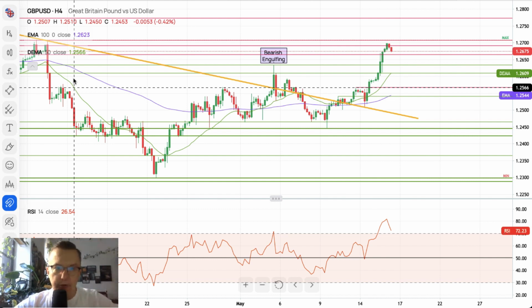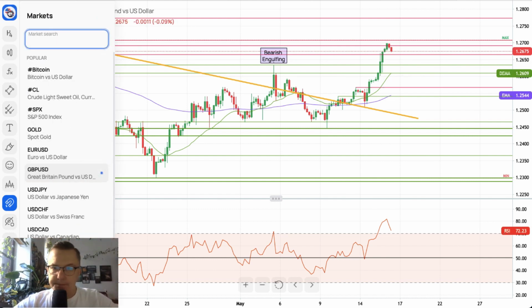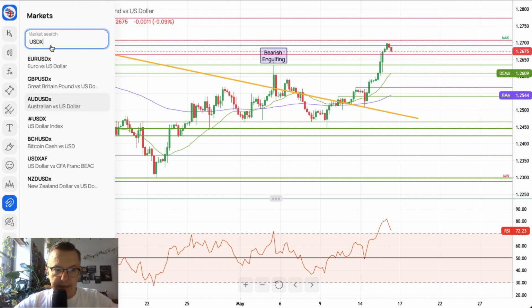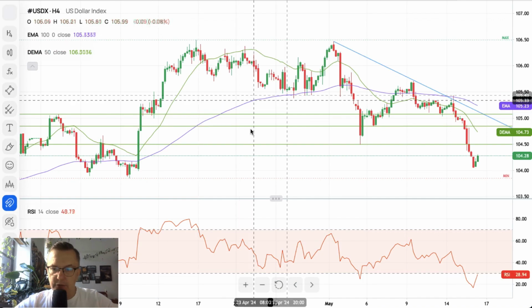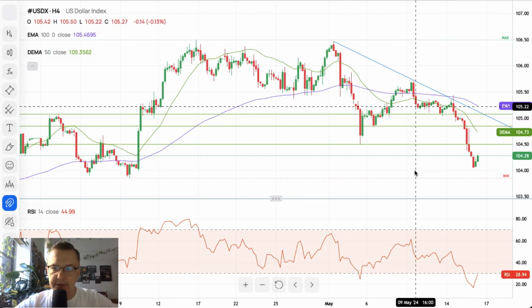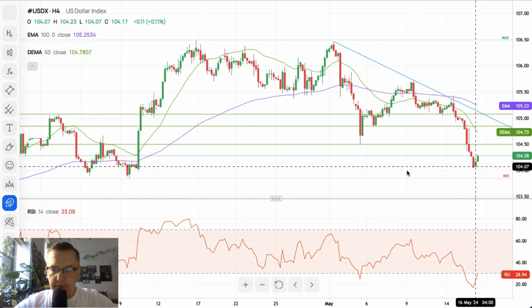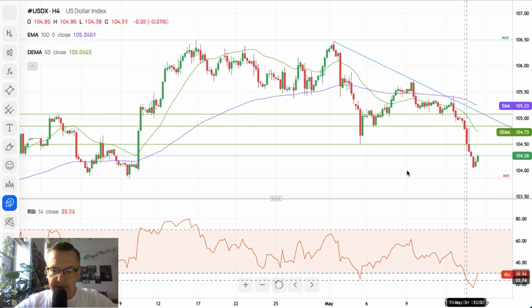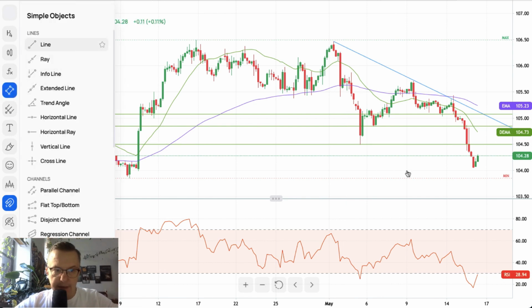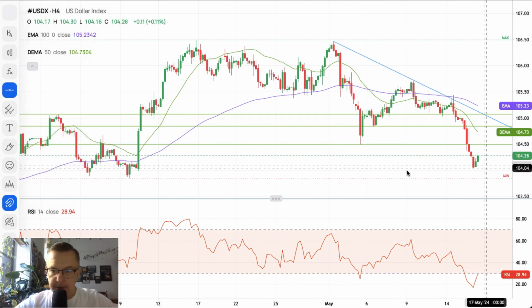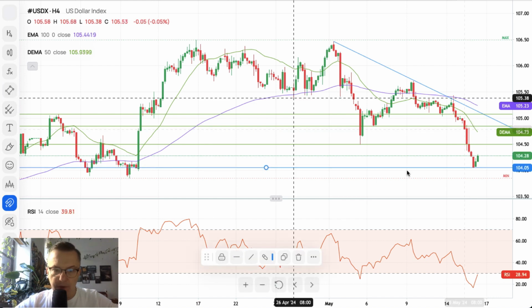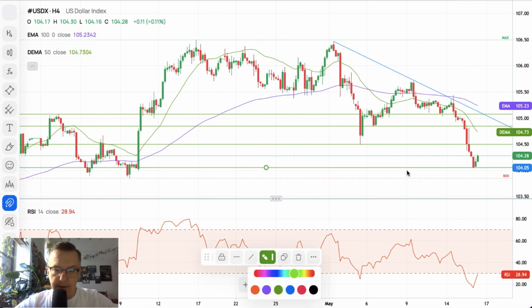So we talked about the euro dollar, but we didn't talk about the US dollar index. Let's just take a look at what's happened since yesterday. There you go. The US dollar index has been sold across the board, but right now it's being bought back up after the extremely oversold conditions were hit. So this level here, let me just place it. 104.05 will act as the technical support.